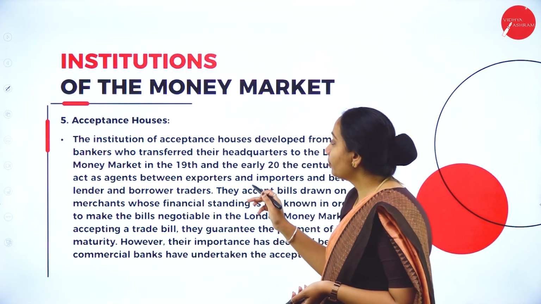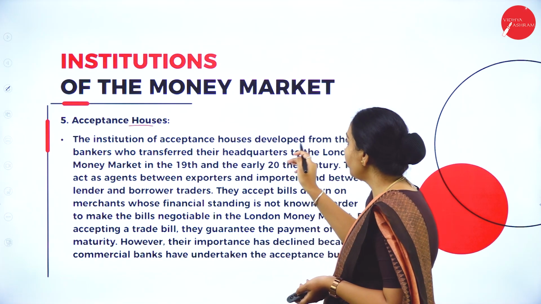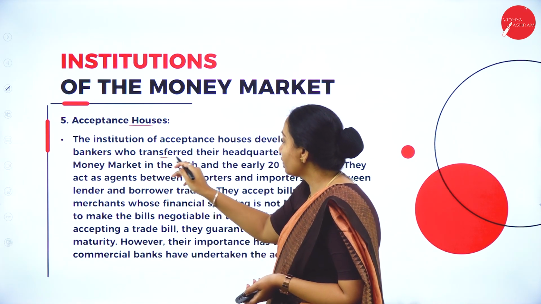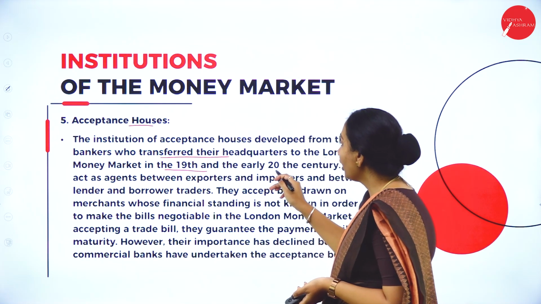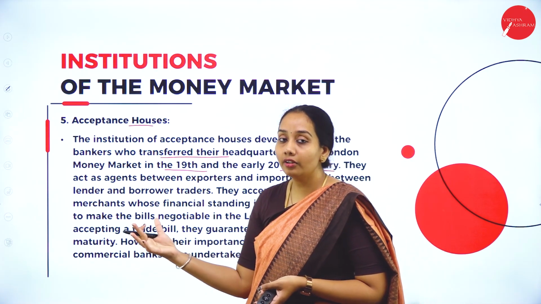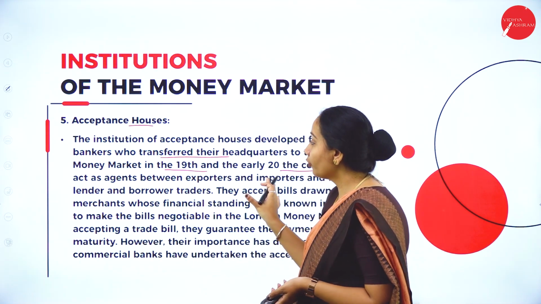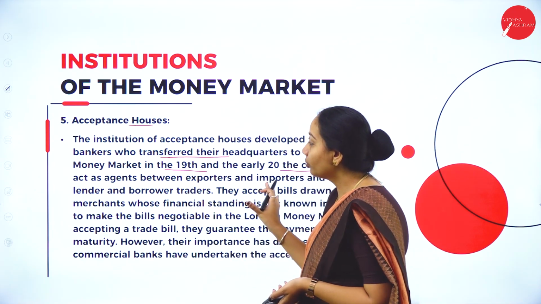So the next type is about acceptance houses. It is an institution developed from the bankers who transferred their headquarters to the London money market in the 19th century and the early 20th century. Usually any institution that was tied up with the London market would issue those.